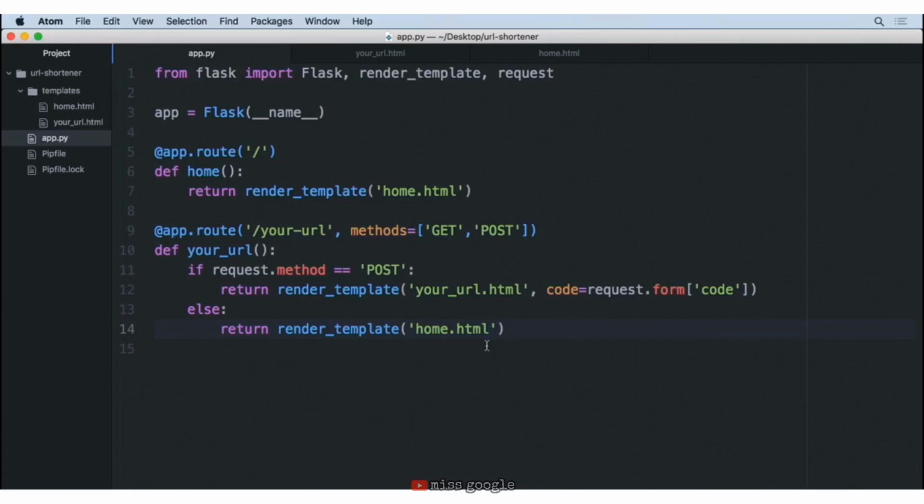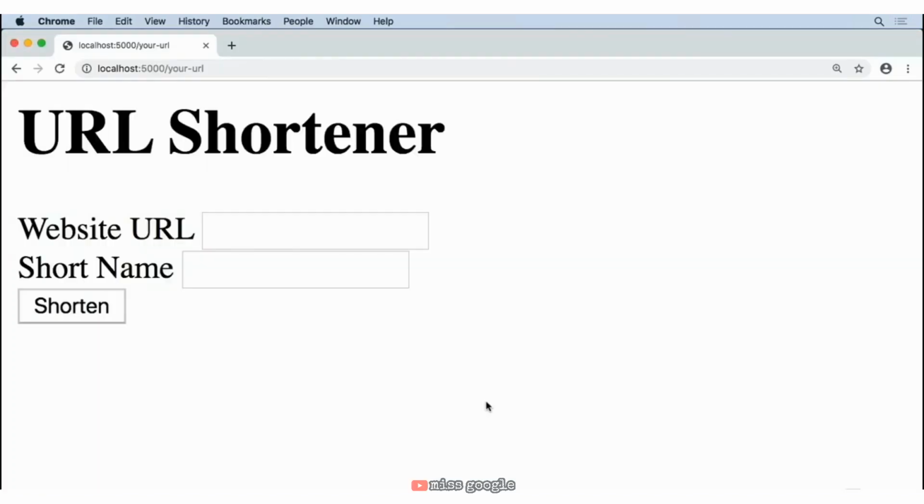So in order to do that, we have to import more from Flask. So up at our import line, we're going to add another comma, and we're going to import redirect. And with this, we're going to now say, rather than rendering a template, we want to redirect. And it's looking for a URL that it can redirect to. So if we go ahead and inside of a string, just put a /, which is the same path that we have up here for our route, it'll redirect to the home page. Now, if we go ahead and reload our page here, you can see that it takes away the /your-url and instead just shows the home page.